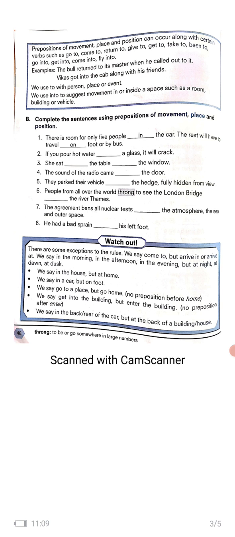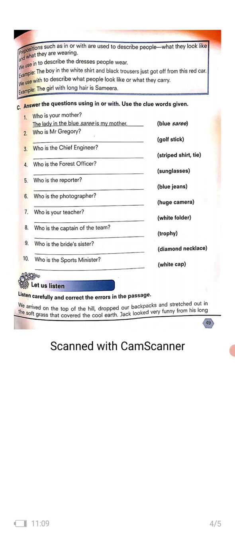No preposition before home. We say get into the building but enter the building. No preposition after enter. So these are all different rules. Mark a star here and remember this properly. We say in the back/rear of the car but at the back of a building/house. So you will have to remember these rules, read them 2-3 times, make sentences on them, and then you will be able to use them.